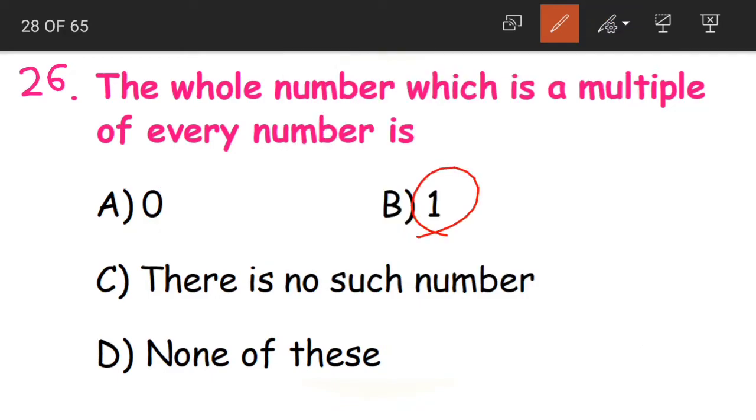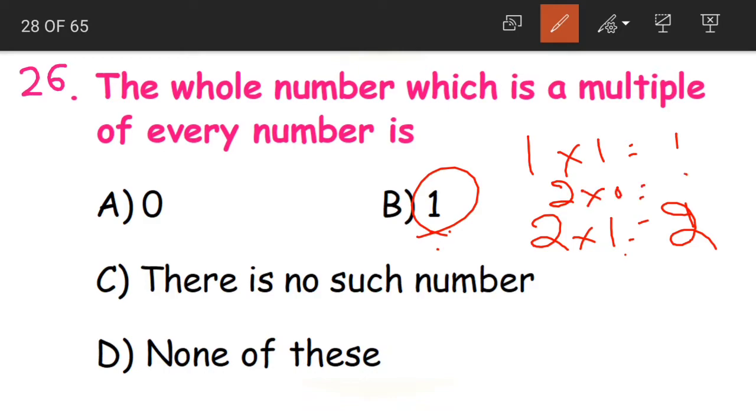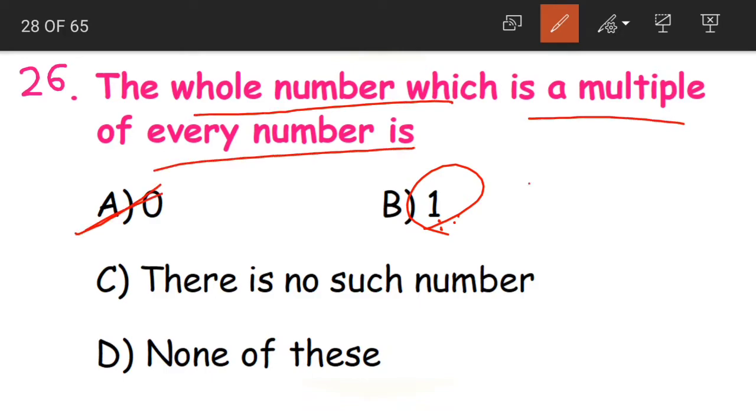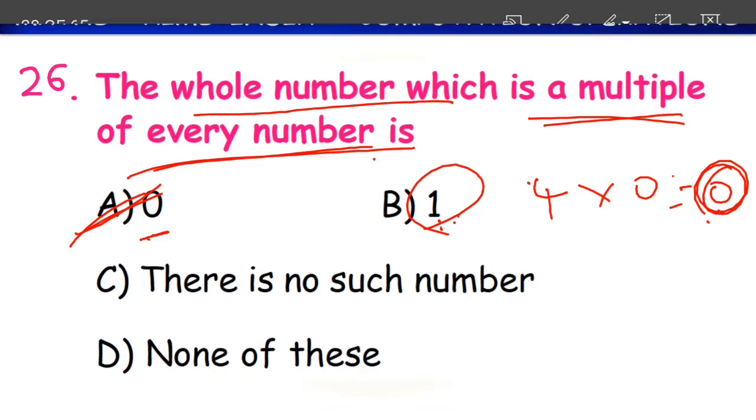Now if you look at the number 1 here, 1 one is 1, yes, but in the 2 table we will not get 1. 2 ones are 2 and 2 zeros are 0. Children, we cannot get 1 in the 2 table or in any other table except the table 1. So what will be the whole number which is a multiple of every number? Option A, 0. In every table we can find 0 as our answer. Any number multiplied by 0 gives us 0 only. So 0 is the multiple of every number. Clear, children?